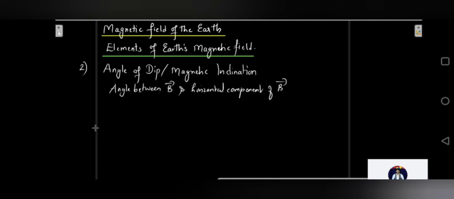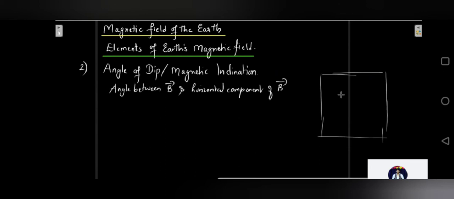To be specific, it is the angle made by the Earth's total magnetic field with the horizontal direction in the magnetic meridian. So if you have a magnetic meridian, let's say this is my magnetic meridian, I'm just drawing the magnetic meridian, and what is the magnetic meridian?